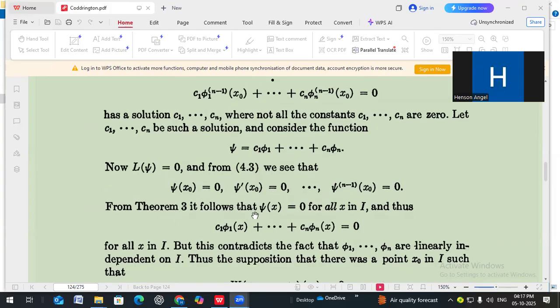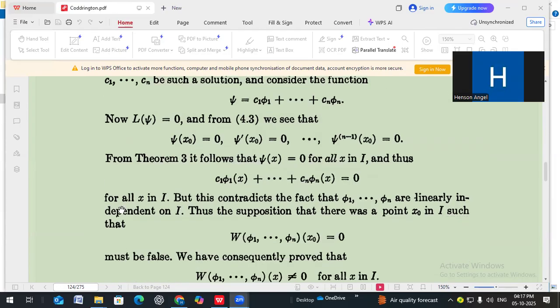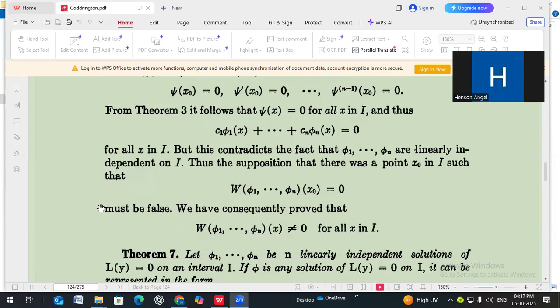So from theorem 3 it follows that ψ(x) equal to 0 for all x in the interval I, and thus C1 φ1 plus C2 φ2 plus Cn φn equal to 0 for all x in the interval I. But this contradicts the fact that φ1, φ2, φ3, ..., φn are linearly independent on the interval I. Thus, the supposition that there was a point x0 in the interval I such that the Wronskian at x0 equal to 0 must be false. Therefore, we have consequently proved that the Wronskian is not equal to 0 for all x in the interval I.